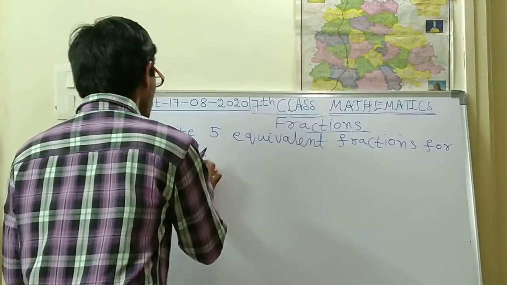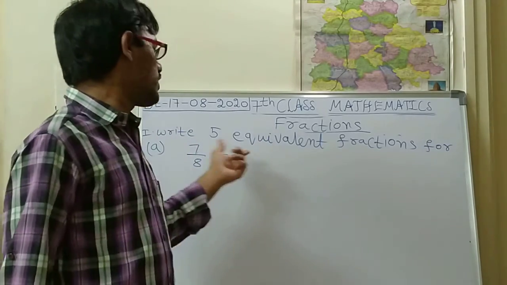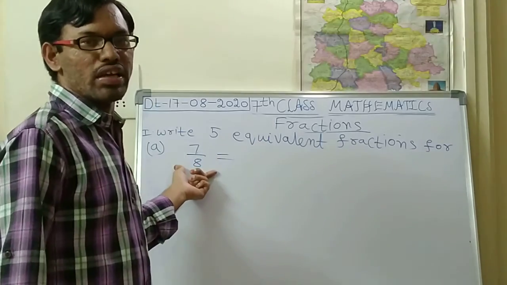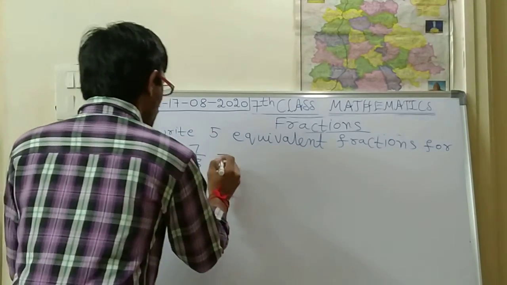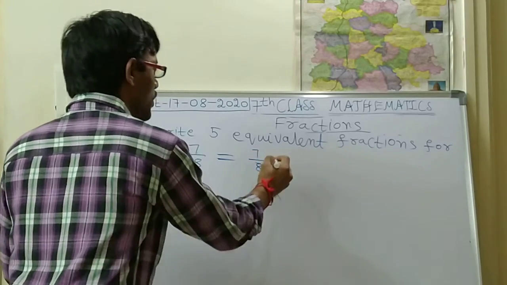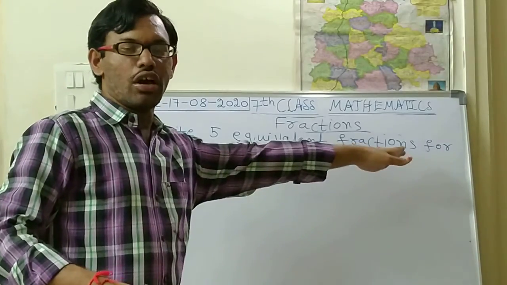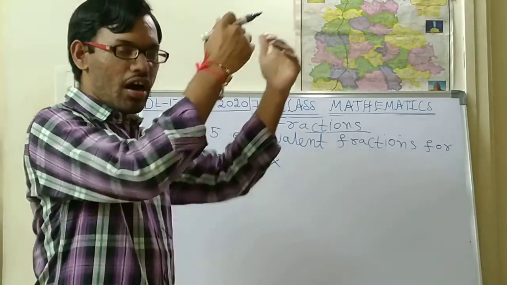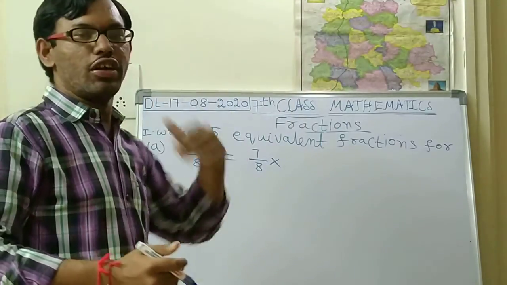So equivalent fraction means, whatever fractions we write, the final result should be 7 by 8 only. So in the previous problem we multiplied with the second denominator or first denominator on both sides, to the numerator and to the denominator.